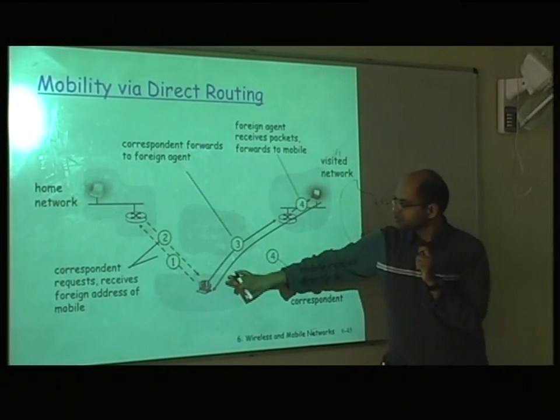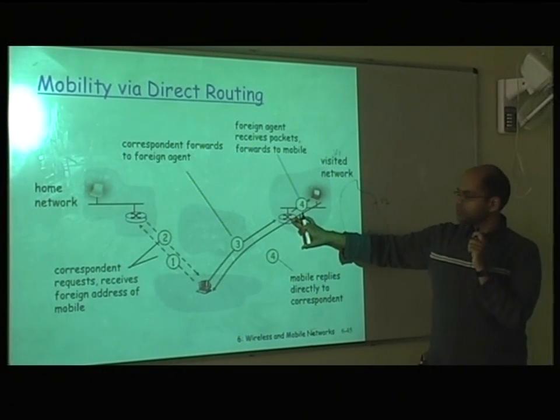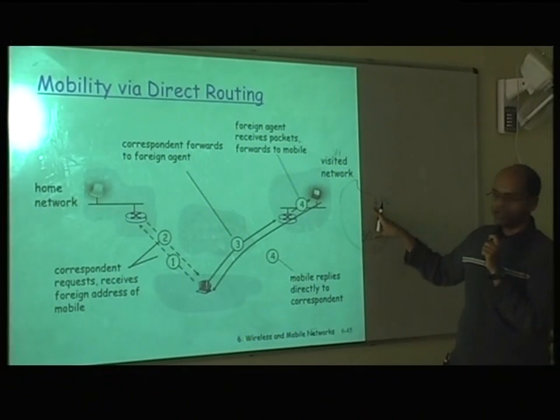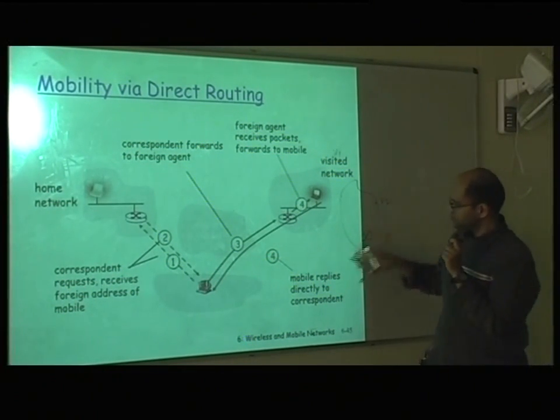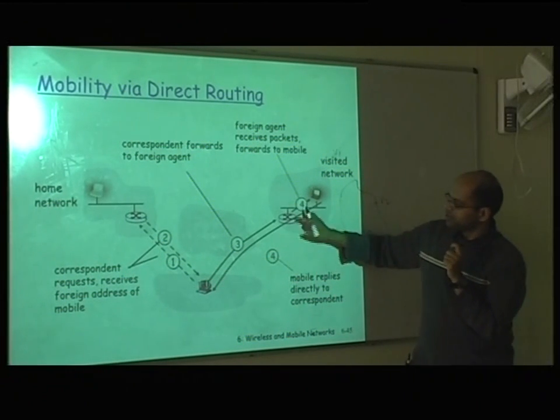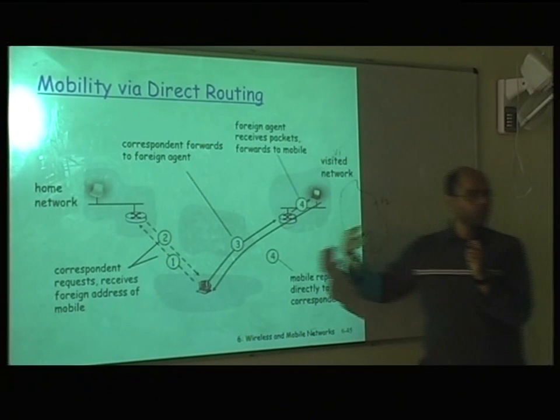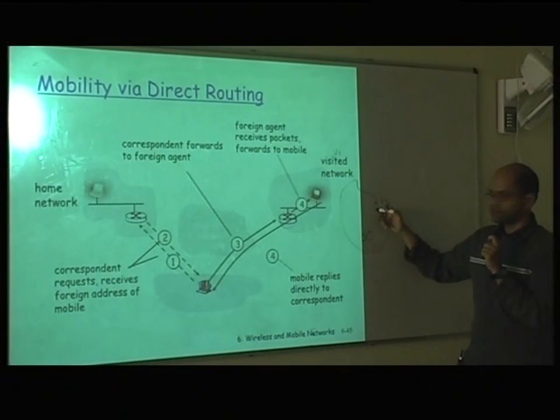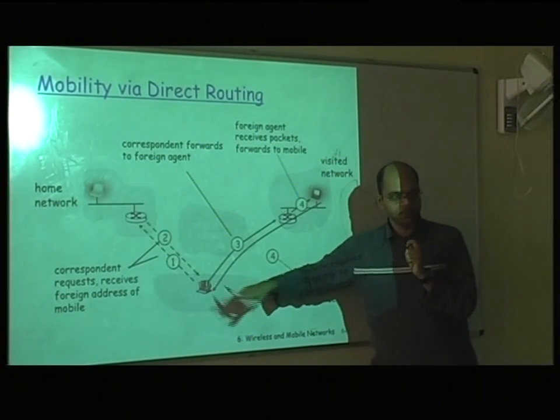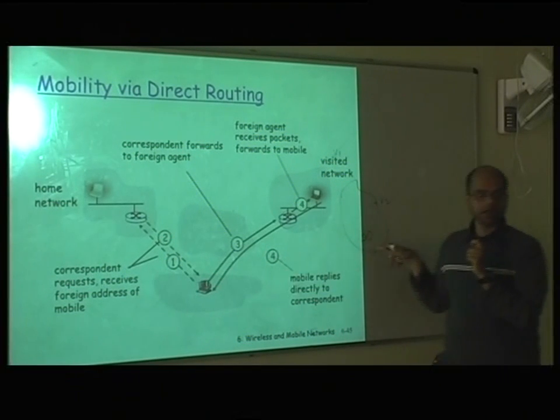Right? So the packet will come here, and then it will come via like this, and in fact this agent will respond by saying that the new IP address of the mobile node is here. So for the correspondent, the next IP packet will come directly.